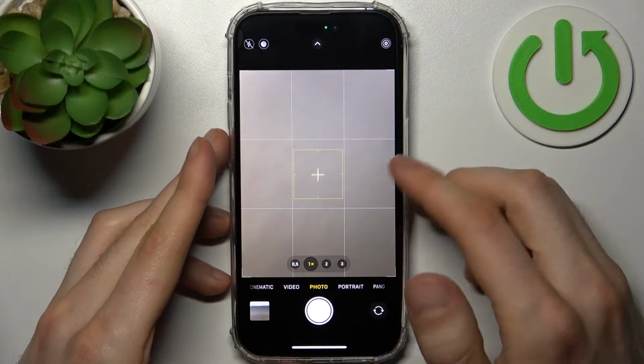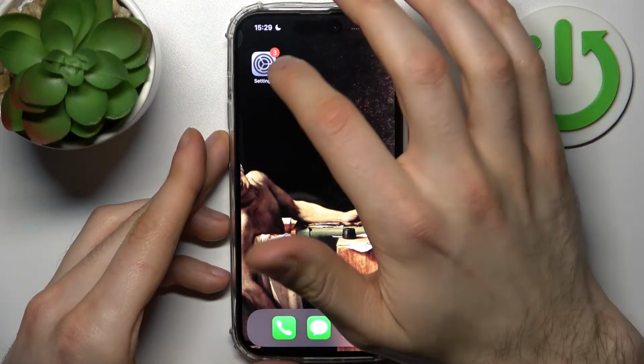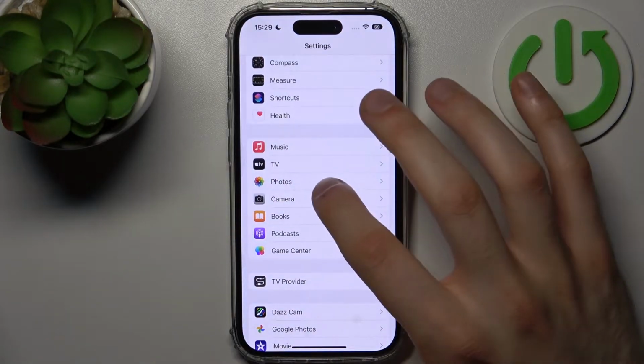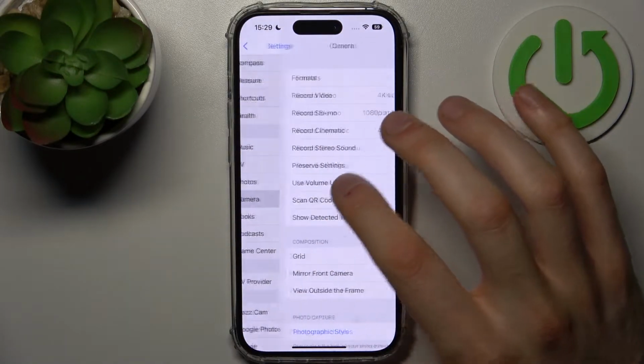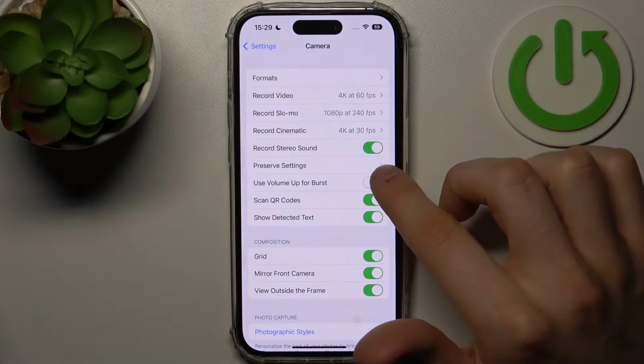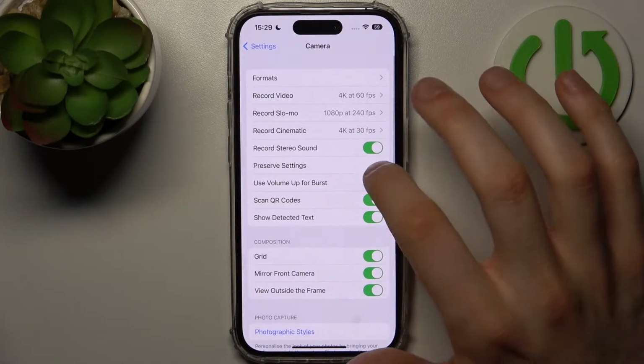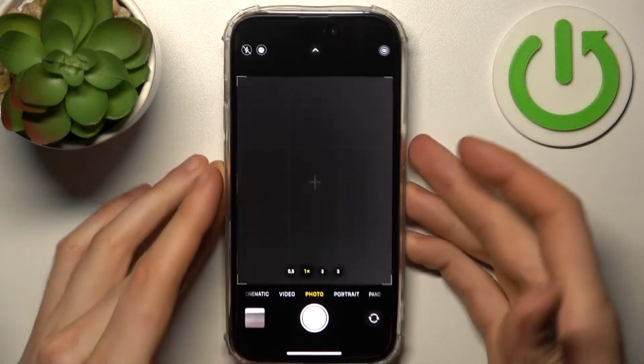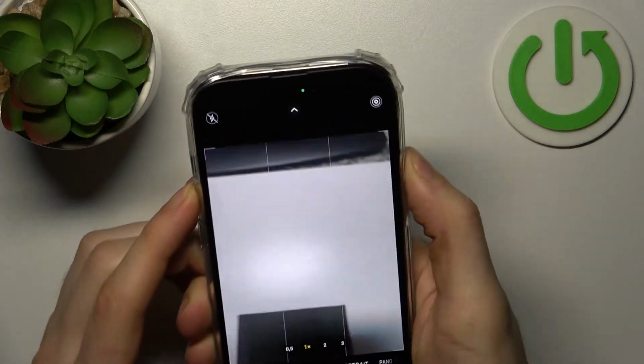But you can also set other action to volume buttons. You can go to settings, then go to camera section and enable use volume up for burst shot. So you can use volume up like this to take burst shots.